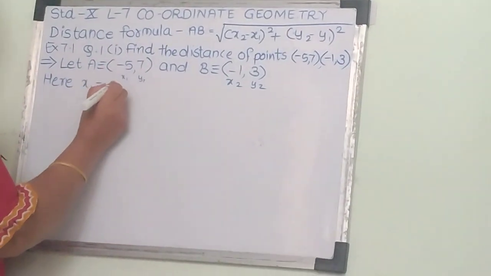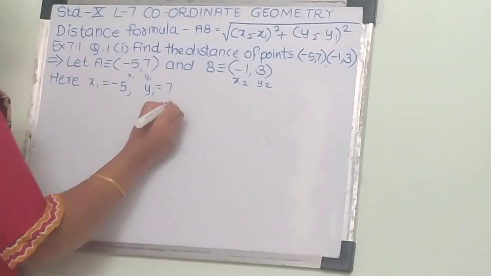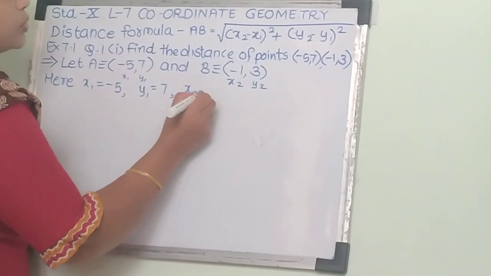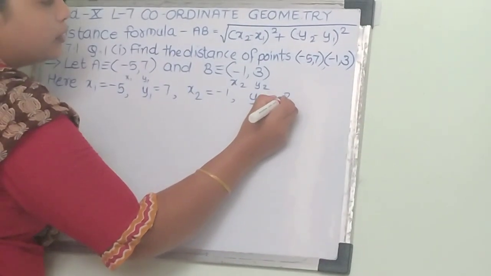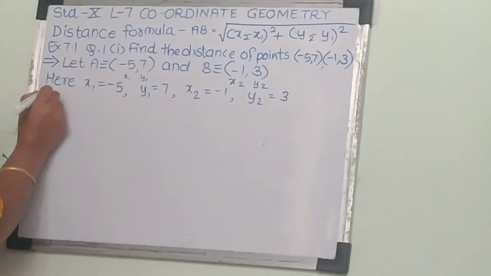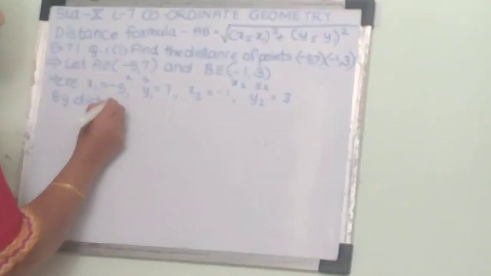So x1 will be here minus 5, y1 will be here 7, then x2 equals minus 1 and y2 equals 3. So we know the formula, that is by distance formula.